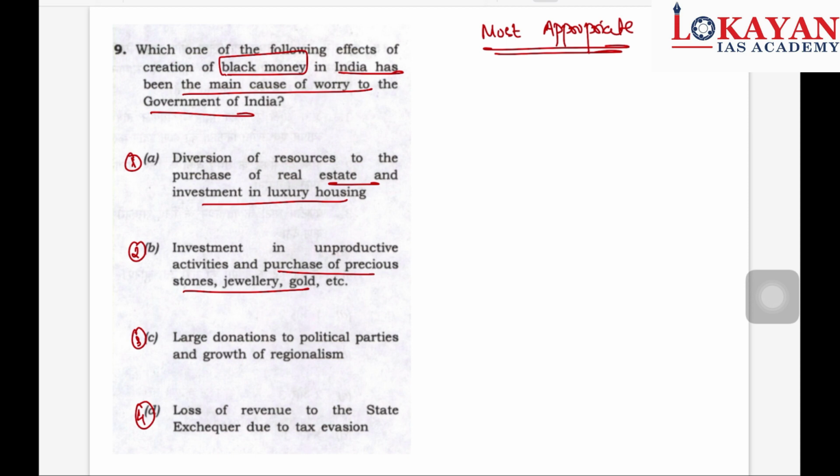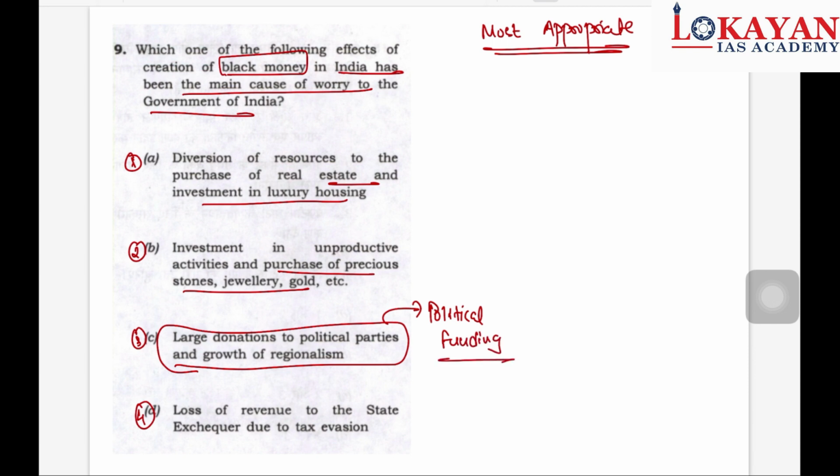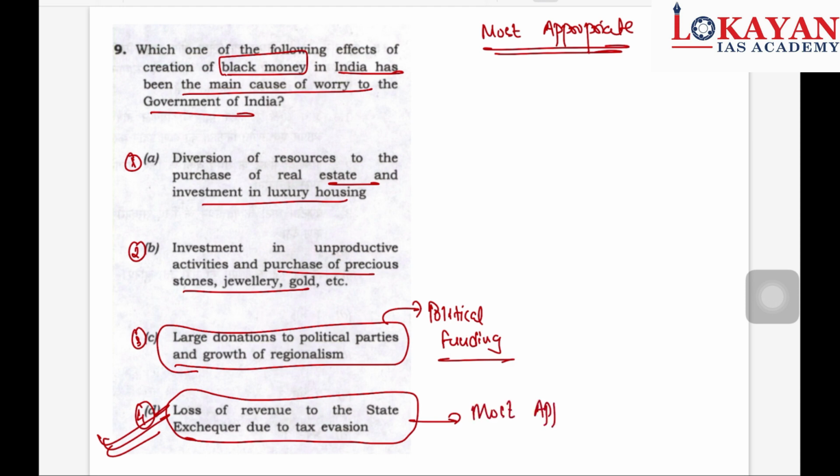This is possible, but don't mark your option immediately. Large donations to political parties and growth of regionalism. This is correct, because black money is mainly used for political funding. But read the fourth one. Loss of revenue to the state exchequer due to tax evasion. This is the most appropriate option.